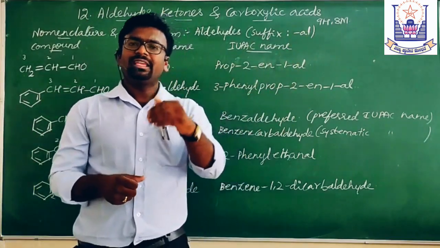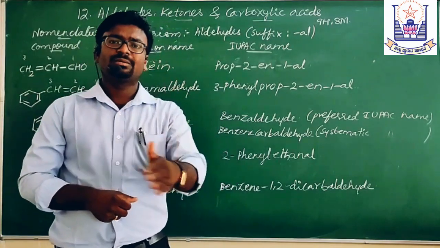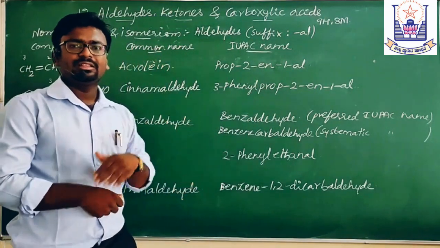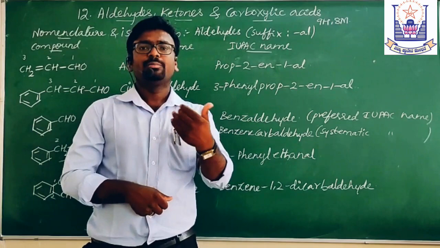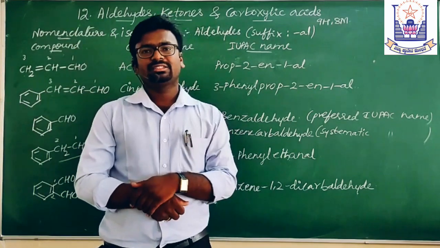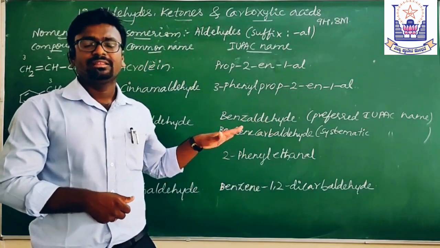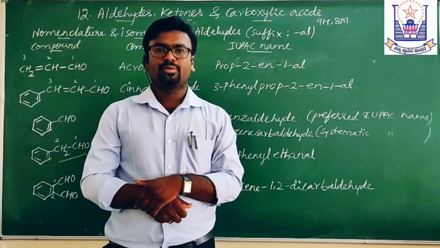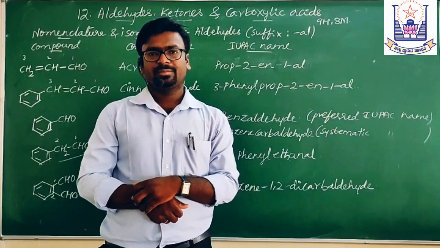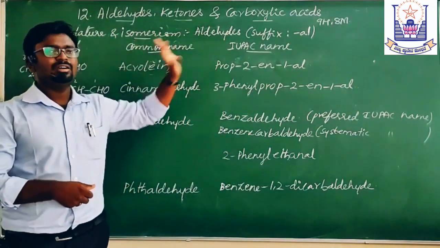The higher members exhibit functional group isomerism with ketones, and the fourth aldehyde, butanal or butyraldehyde, exhibits chain isomerism. Position isomerism is not possible because CHO is present as a terminal group. This is all about the nomenclature and isomerism of aldehydes.